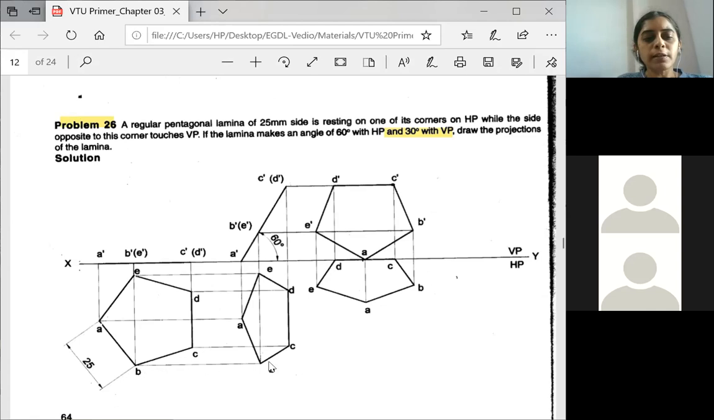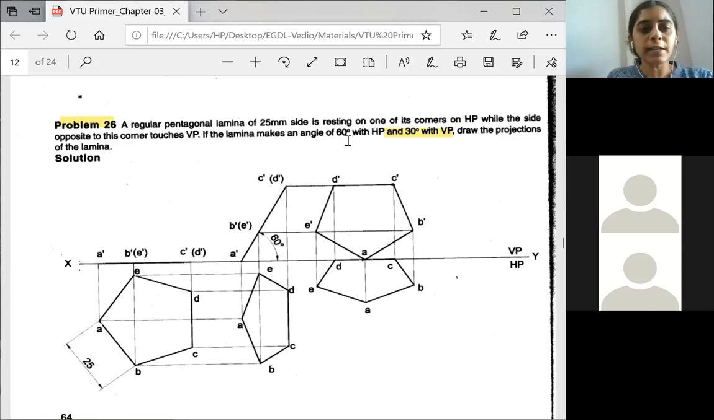Locus of B is here, locus of B dash is meeting at this point, so this will be our point B. Similarly, locus of C dash is meeting here, so this is our C. Locus of D is meeting D dash at this point, so this is our D. Locus of E is meeting E dash at this point, so this is our E. So after this, join all the corners. You will get the required pentagonal lamina, but this will be the apparent shape, not the true shape.